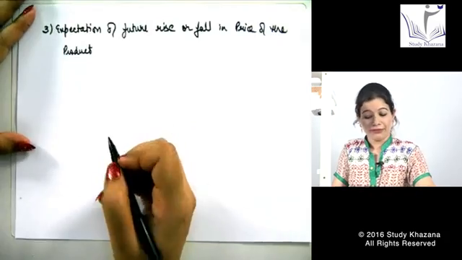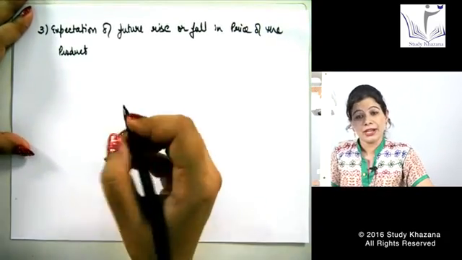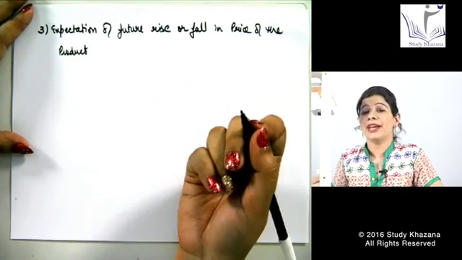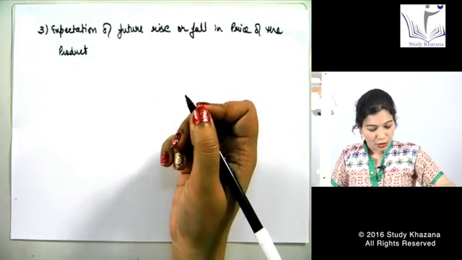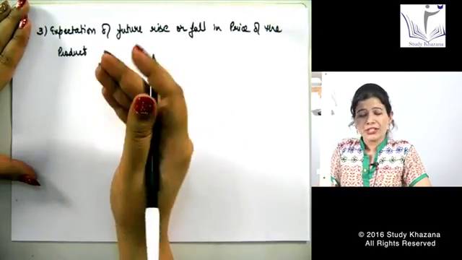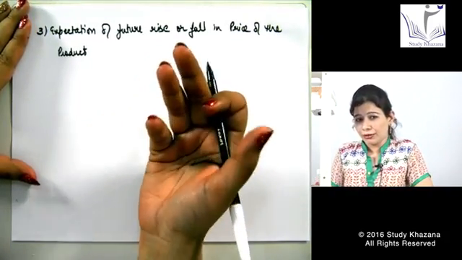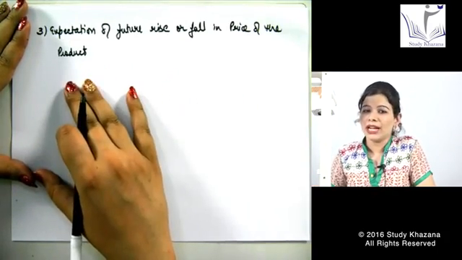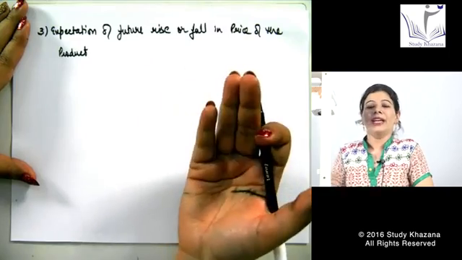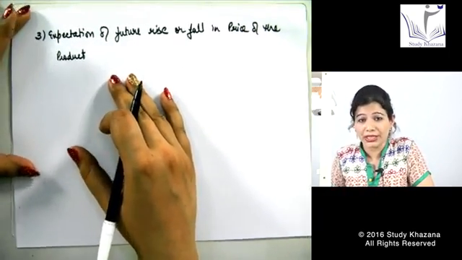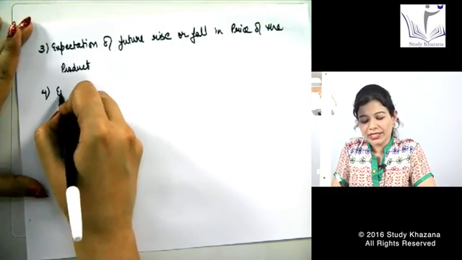For example, if I am saying that the price of this specific thing is going to rise in the future, so what will be the case? I'll consider that if its price is going to rise in the future, I'll buy more of it today itself, so that I don't need to spend that more amount in the future. Same is the case with emergencies.